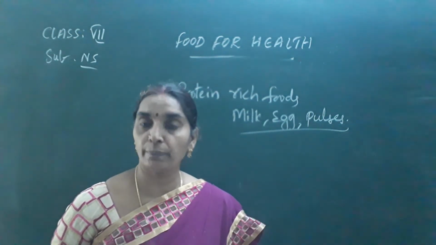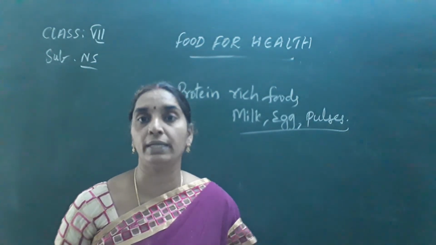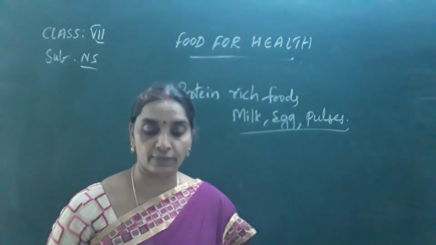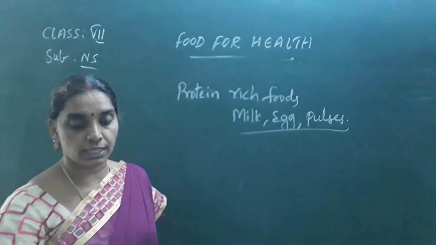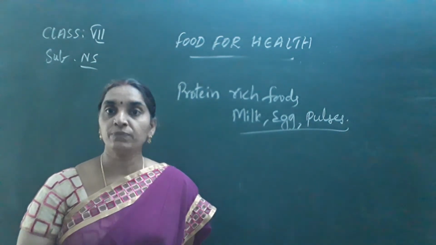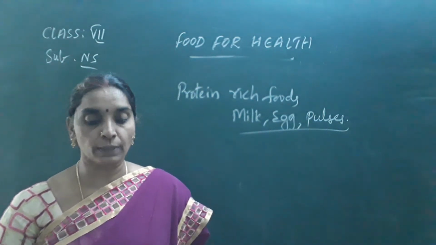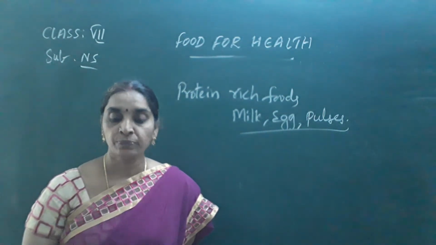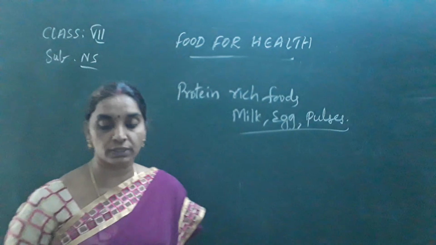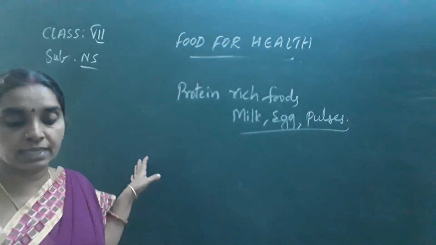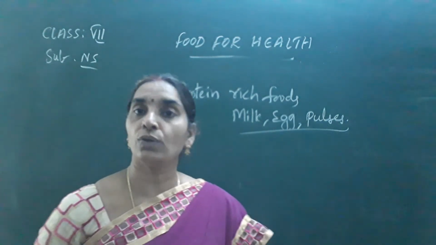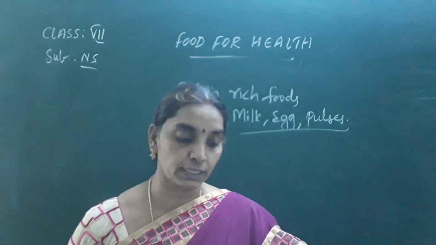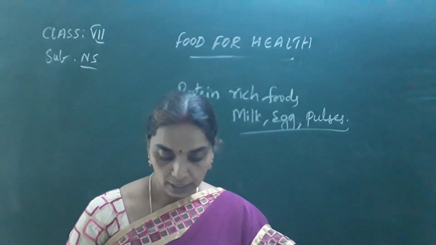They help for the growth and development of the body and regulate the biochemical reactions in our body. They repair the wounds on the body and they help to build immunity against diseases also. So we have to take proteins regularly in our diet.